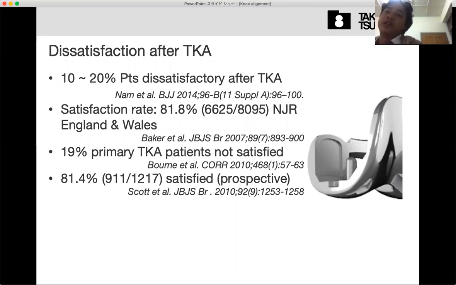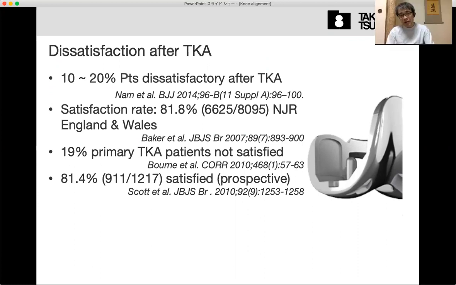What do you think is the cause of the pain after TKA that causes patient dissatisfaction? Sometimes it is a difficult question, of course.